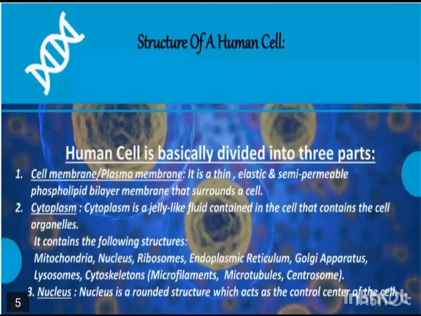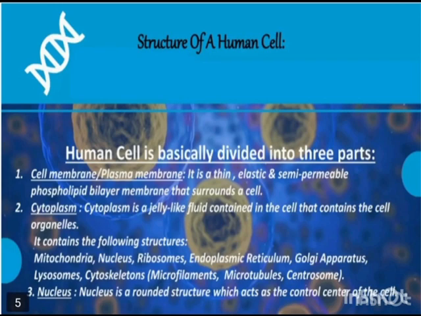The structure of human cell. The human cell is basically divided into three parts: cell membrane, cytoplasm and nucleus. Cell membrane, also known as plasma membrane, is a thin, elastic and semi-permeable phospholipid bilayer membrane that surrounds a cell. Cytoplasm is a jelly-like fluid contained in the cell that contains the cell organelles.